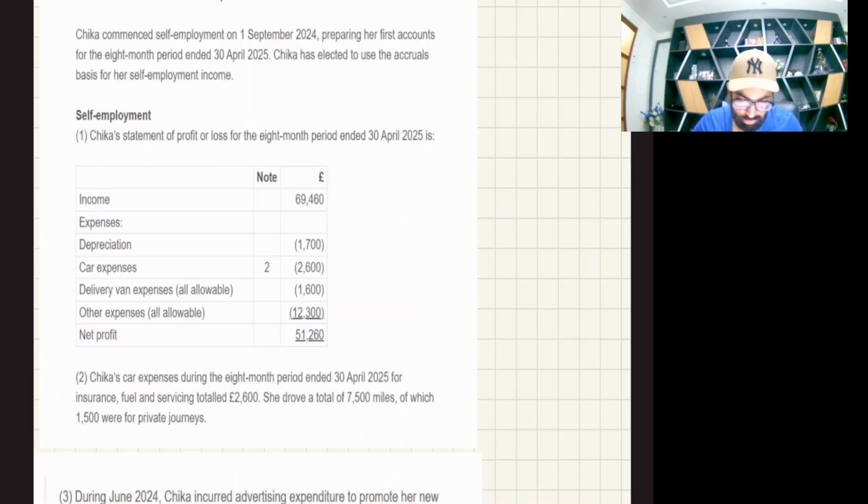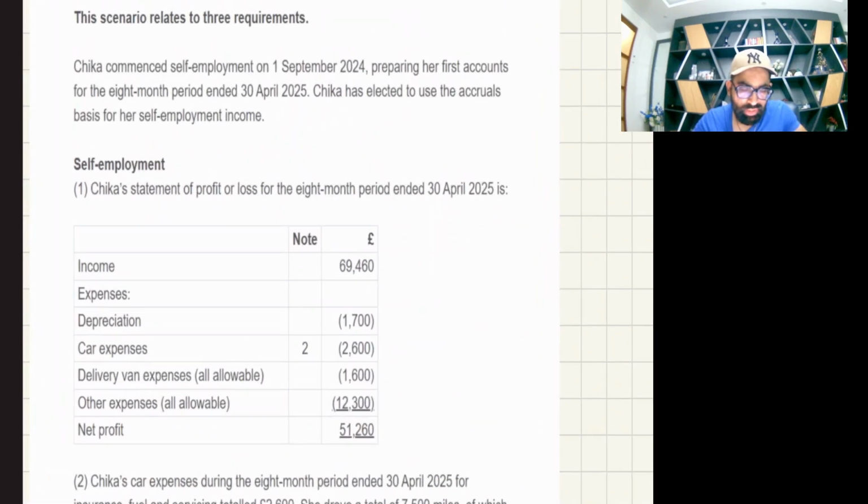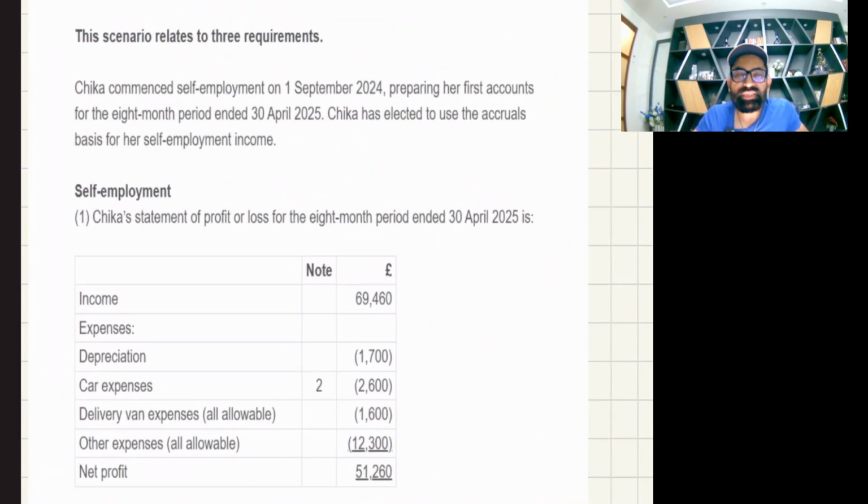Okay, so the name of the question is Chika. Chika commences self-employment, that means business. Self-employment, you can call it business. So this is the question of trading income, the question of business income. On 1st September 2024, preparing her first set of accounts for the 8 months to 30th April 2025.